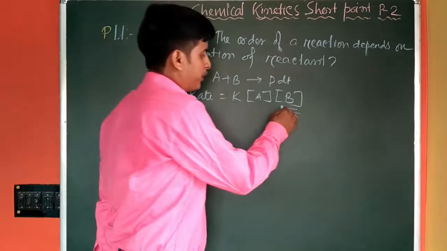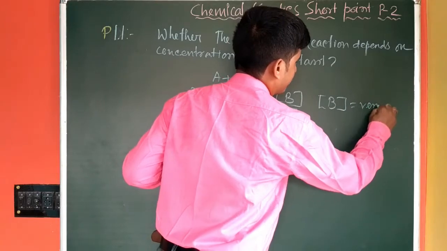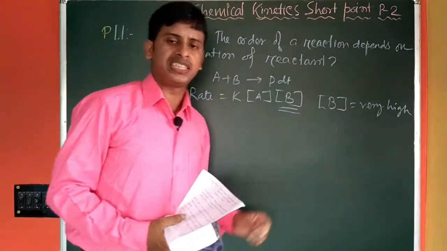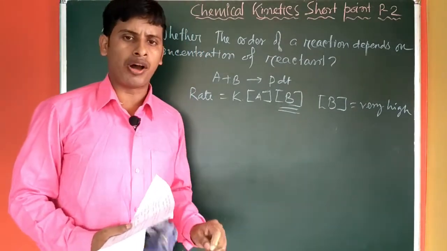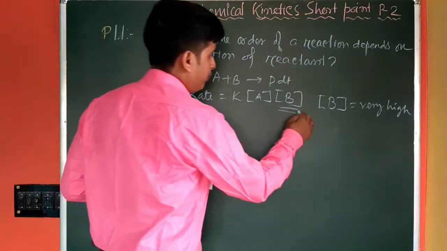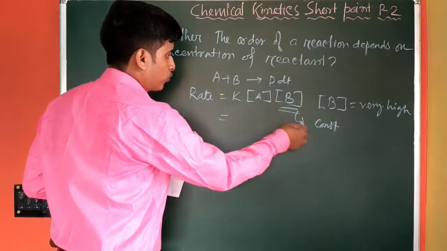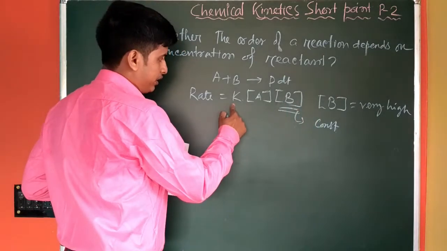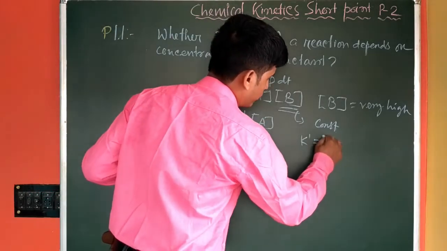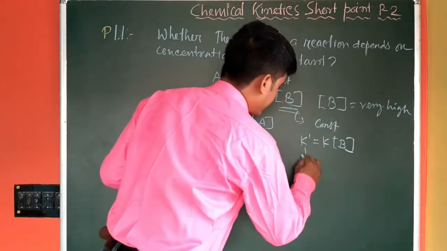So if we take B in excess, we can assume that it behaves like a constant. If we combine B together with K, then it will be K dash into A, where K dash equals K into the excess concentration of B, which behaves like a new constant.